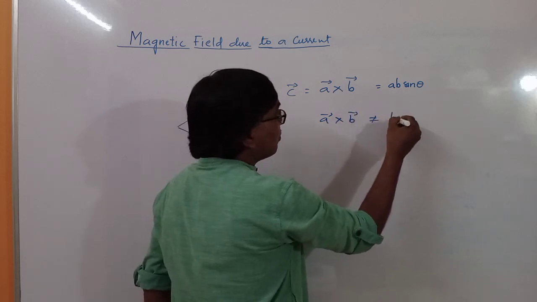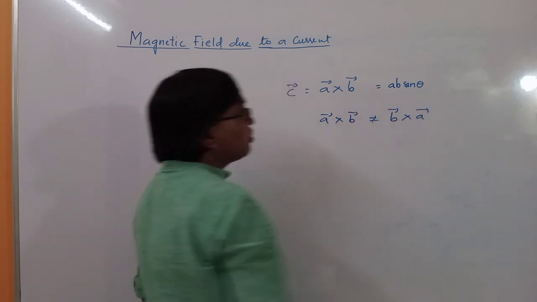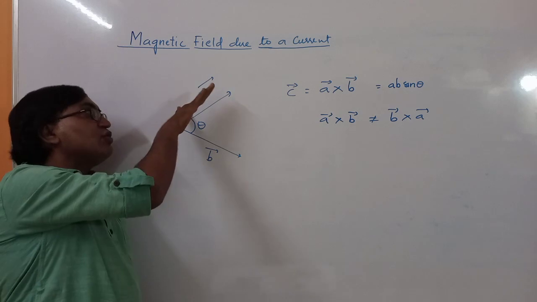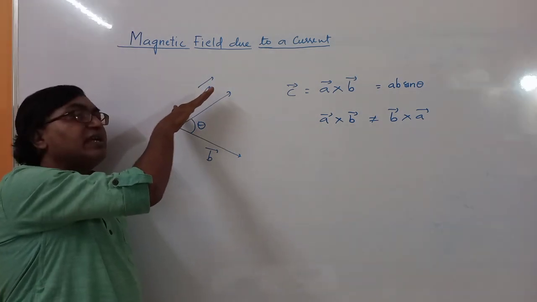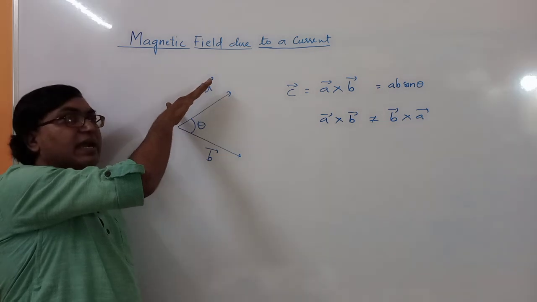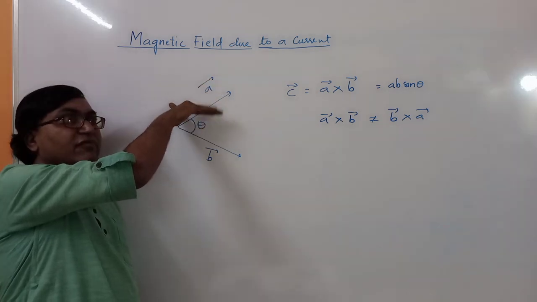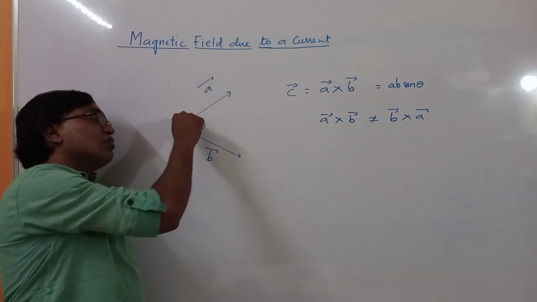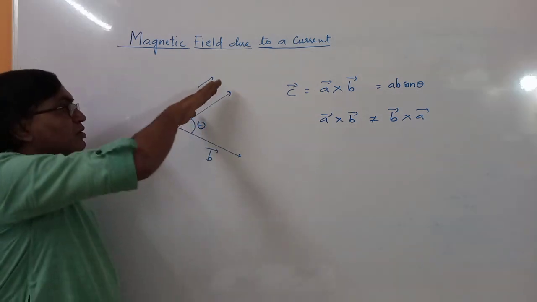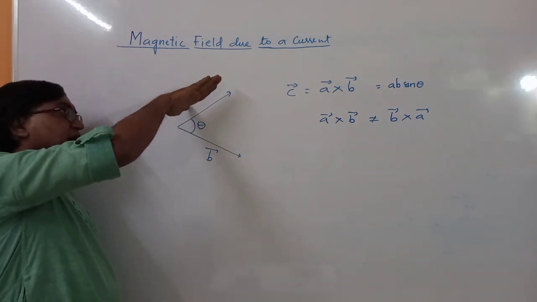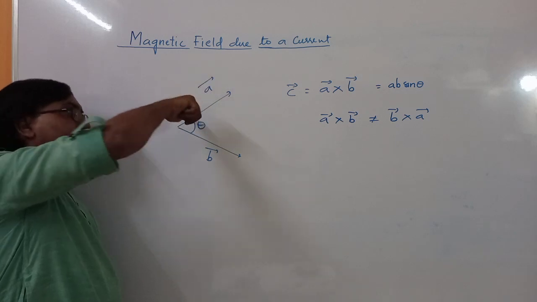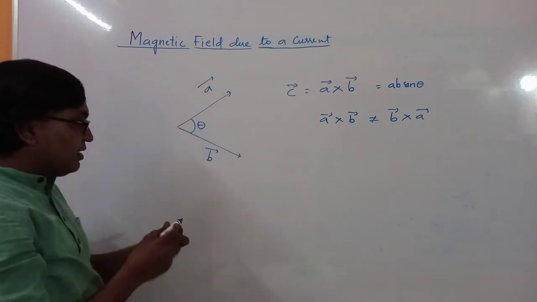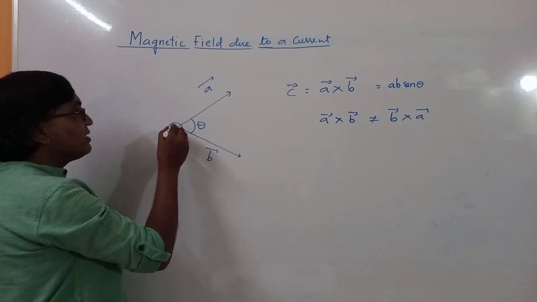A cross B is not equal to B cross A, so you have to be careful about the order. Now it is A cross B. So stretch your palm along the direction of vector A, and curl your fingers towards the other vector. The fingers can be curled like this, you cannot curl like this. So you have to go through the acute angle. तो ऐसे आप palm रखेंगे, A से B के तरफ जाएंगे. And the thumb will give you the direction of the resultant vector. So A cross B is inside the board. So the resultant vector is inside the board.